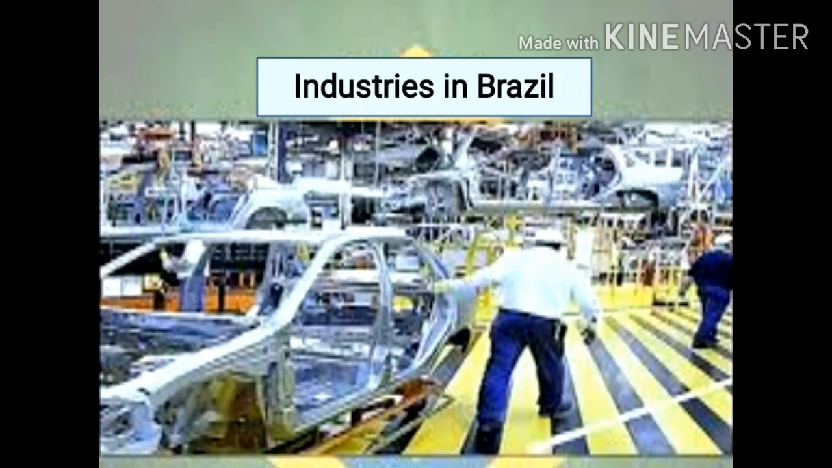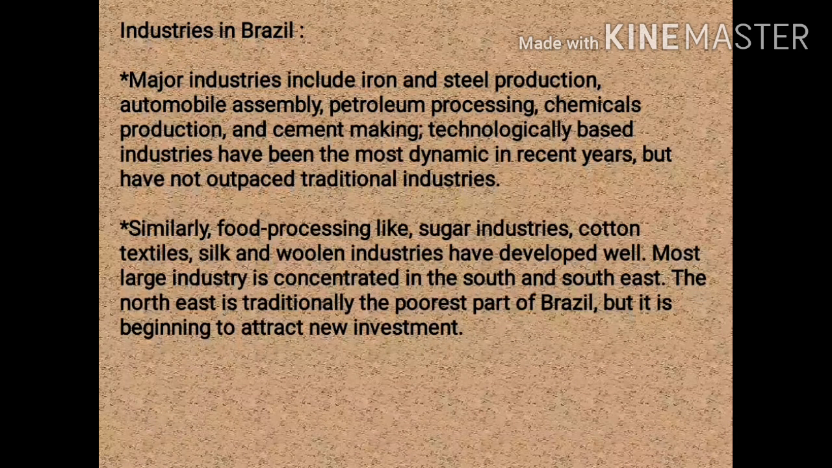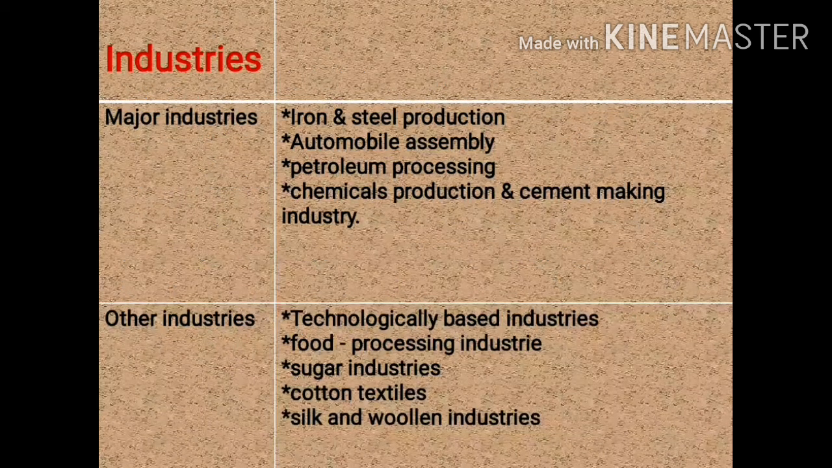Now let us learn about the industries in Brazil. The mining, agriculture and manufacturing industries are well developed in Brazil. Here you can find them in the form of a table. The major industries here are iron and steel production, automobile assembly, petroleum processing, chemical production and cement making. These are the major industries in Brazil.